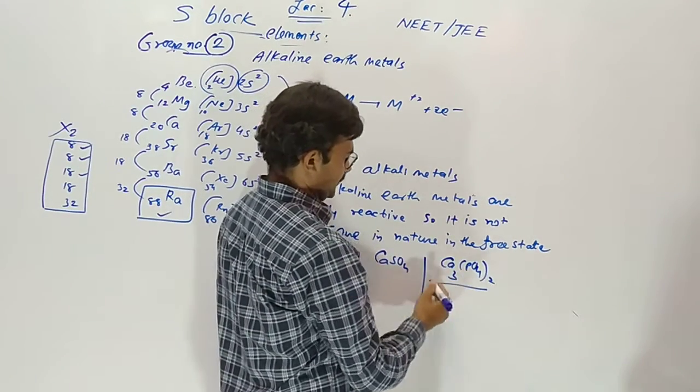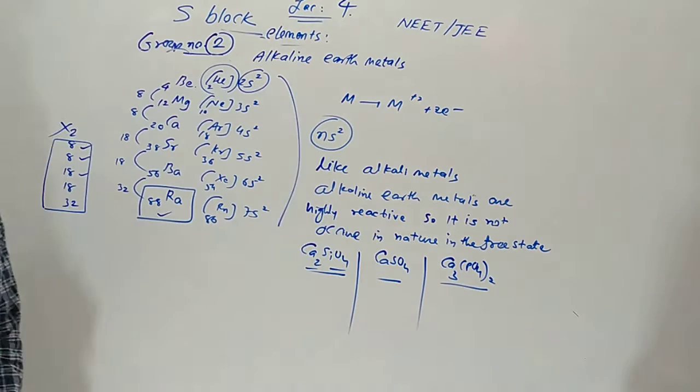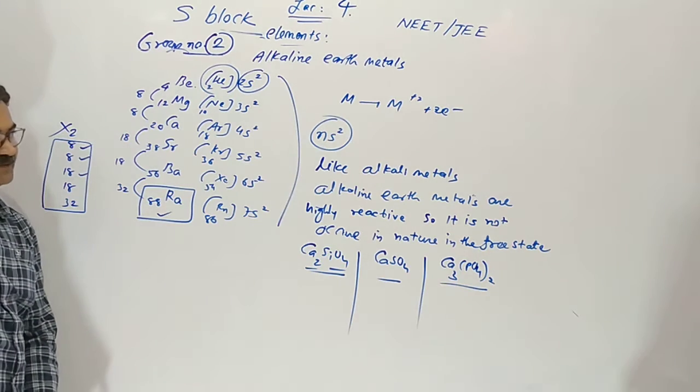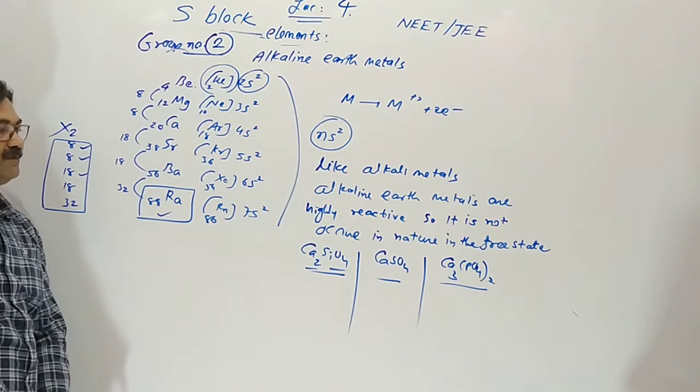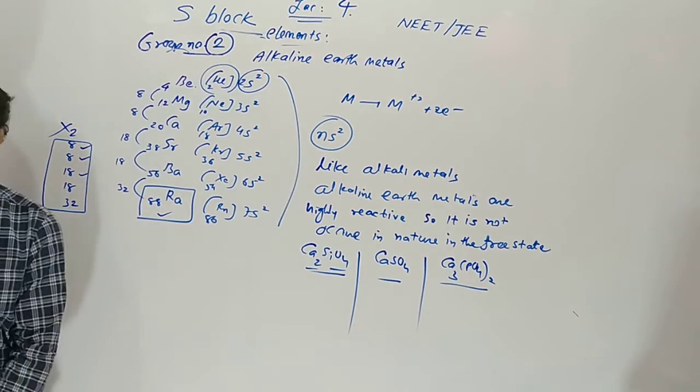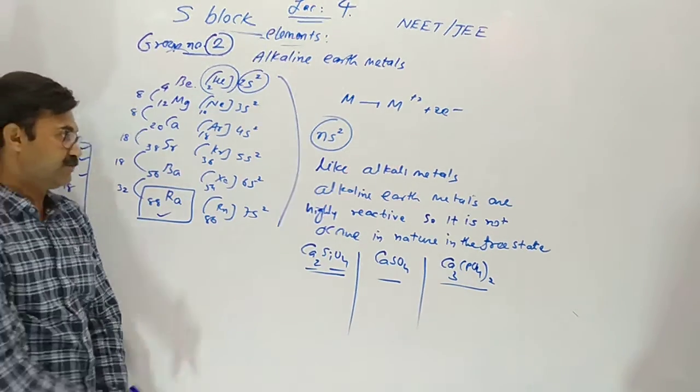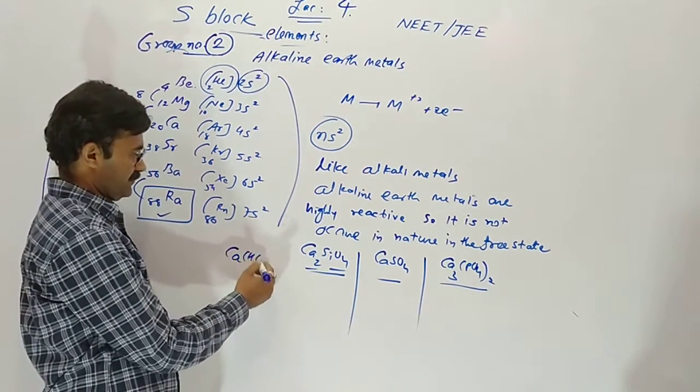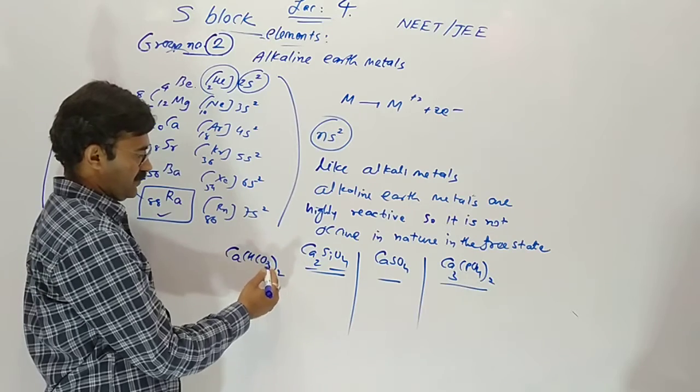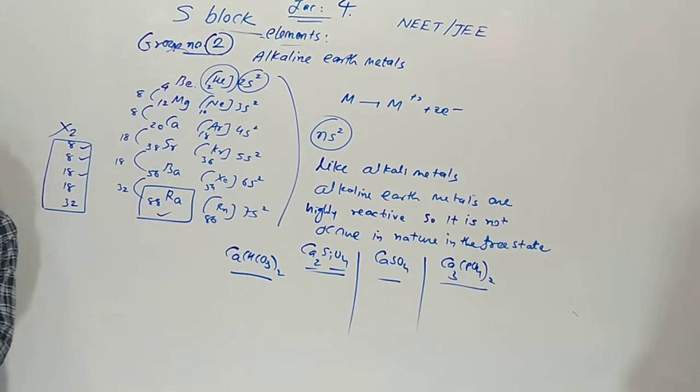Group number 2 elements are highly reactive, so we can't get them in the free state. They occur in nature as silicate, sulfate, phosphate and bicarbonate.